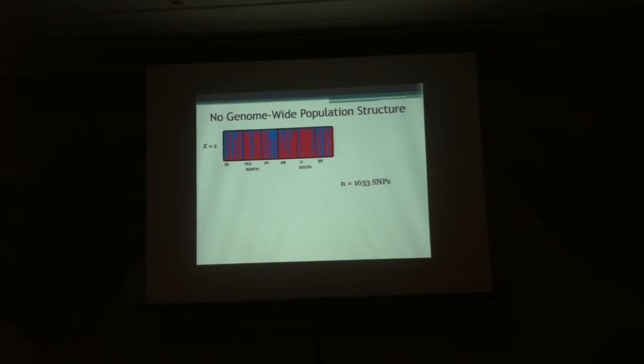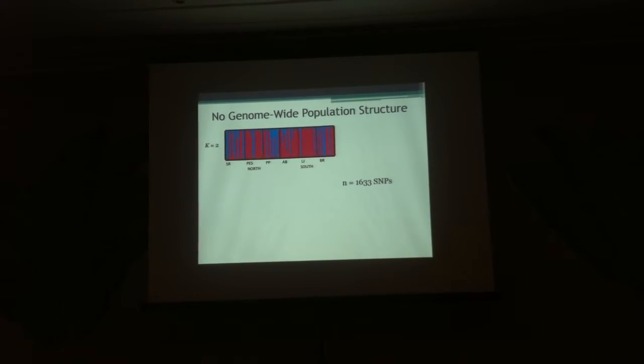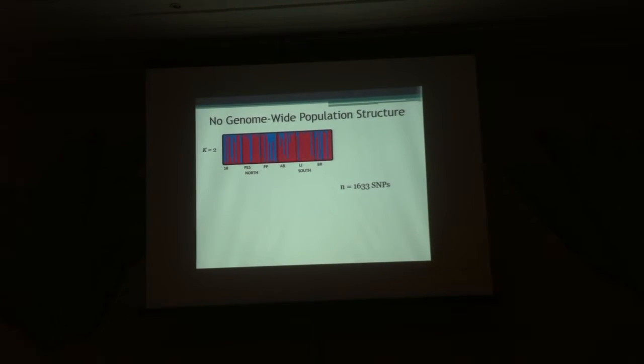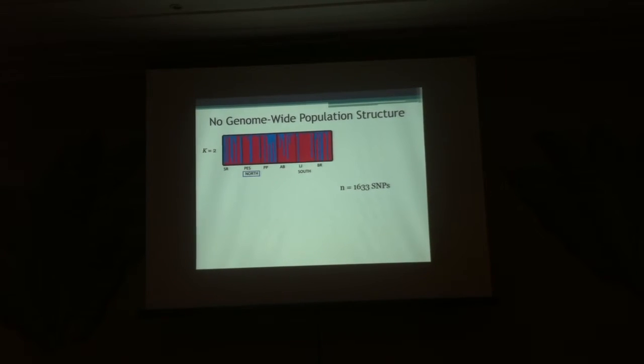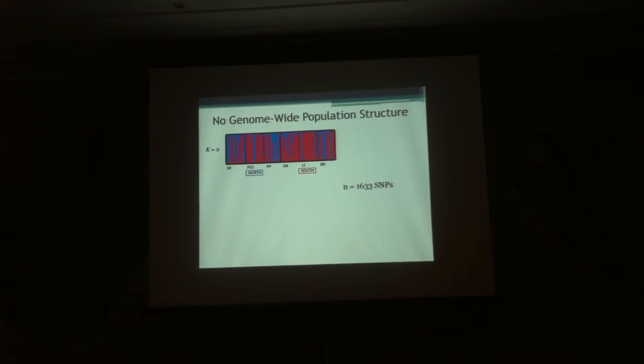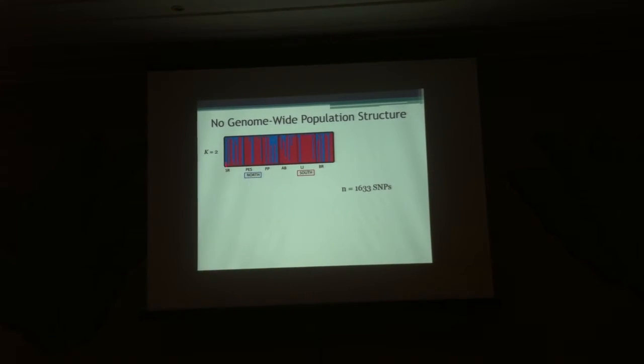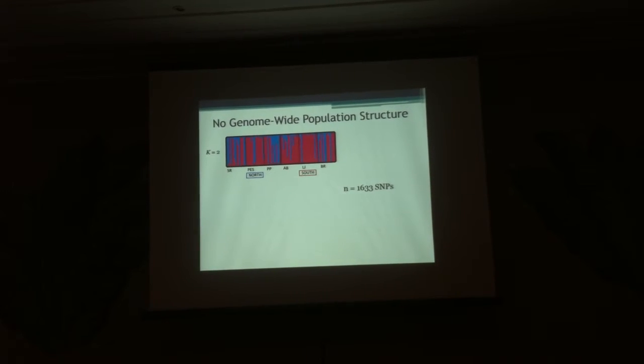So for the first research question, looking for genome-wide evidence of population structure, one of the first things we did was a cluster analysis, and this is a structure plot showing the results of that analysis, with northern populations on the left, southern on the right. In these plots, each column is a different individual, and the height of the colored bar represents the probability of an individual being assigned to one of the two clusters, in this case a red cluster or a blue cluster. And what we see here is a lack of a pattern.